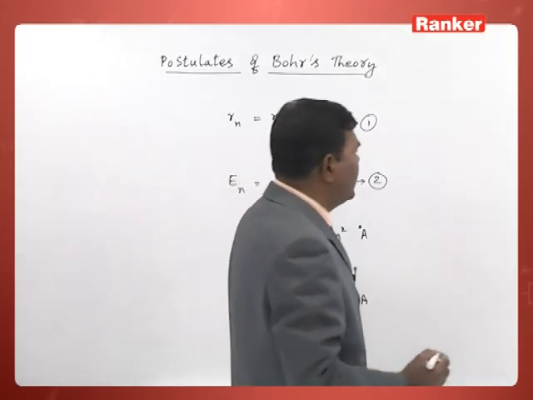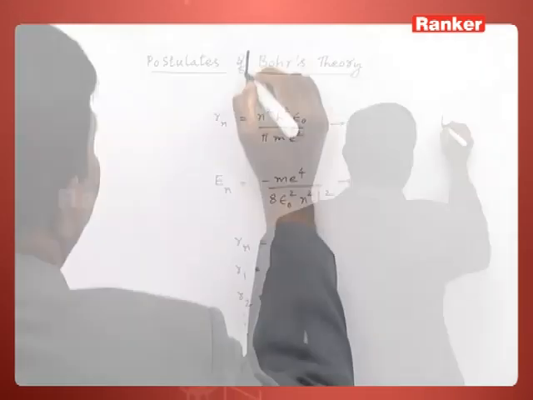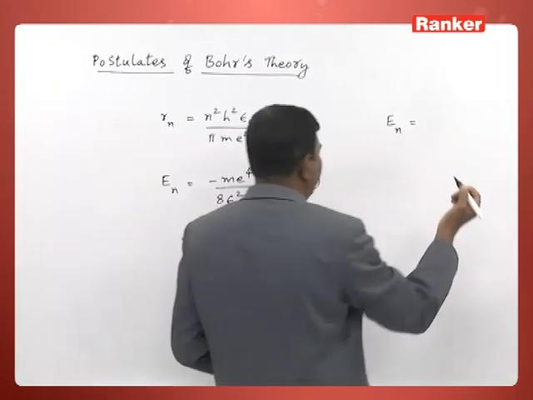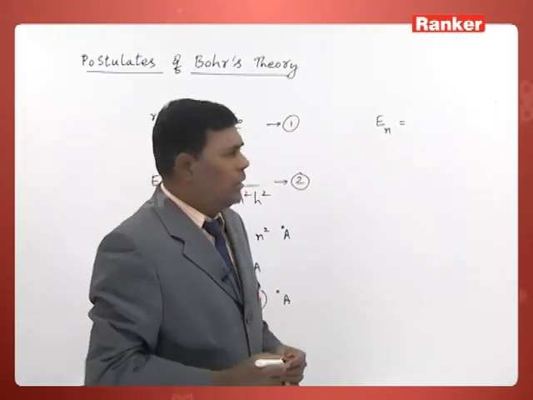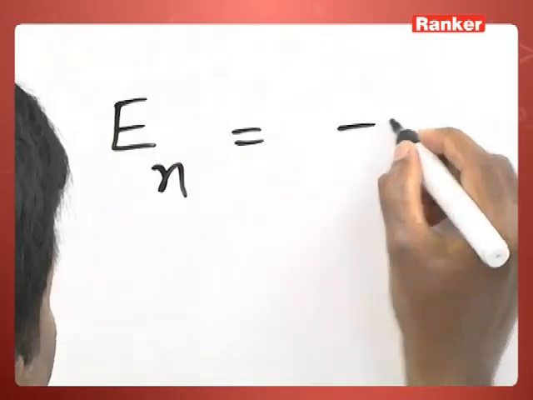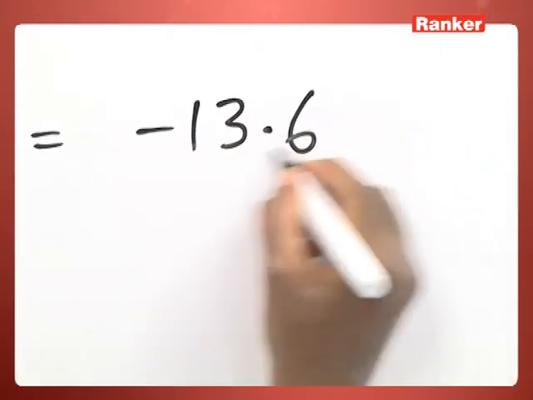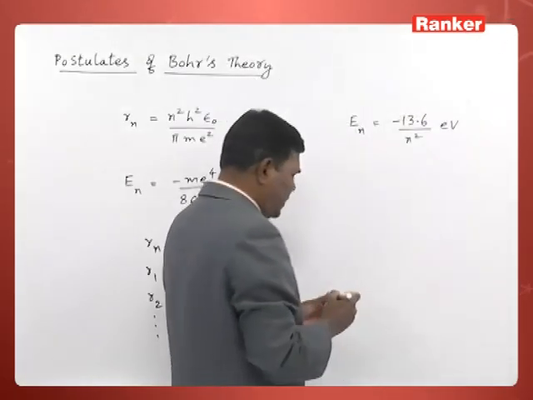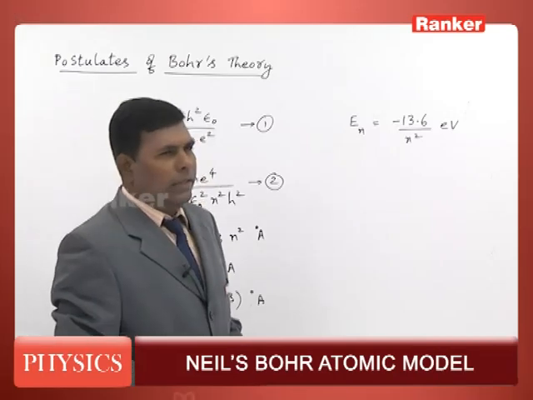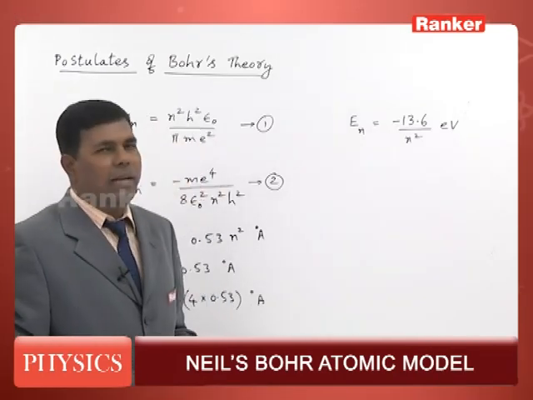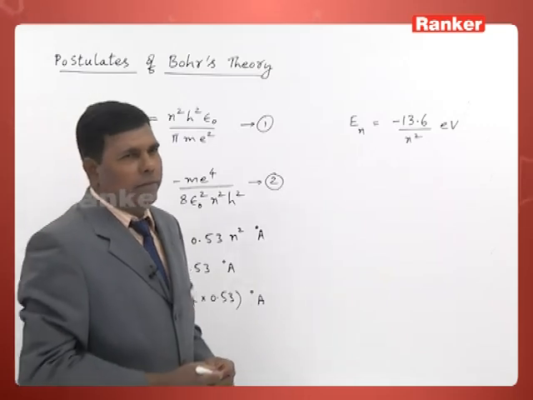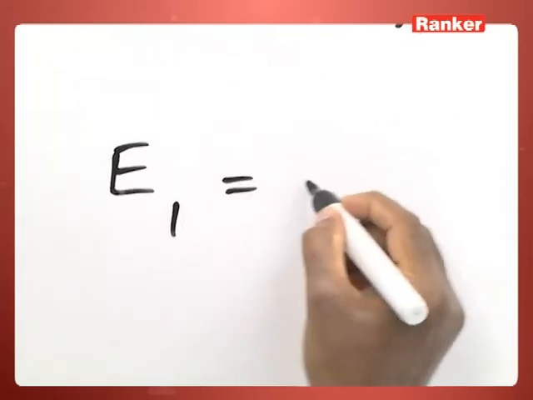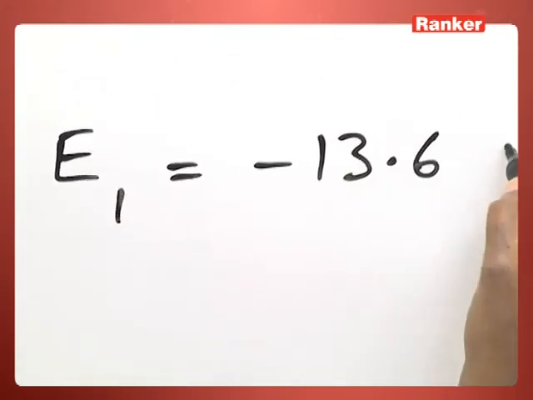Similarly, we can calculate the energy of an electron in a hydrogen atom for a given orbit. It comes out to be minus 13.6 divided by n square electron volts. That energy is expressed in units of electron volt. For first orbit, E1, this will become minus 13.6 electron volts.